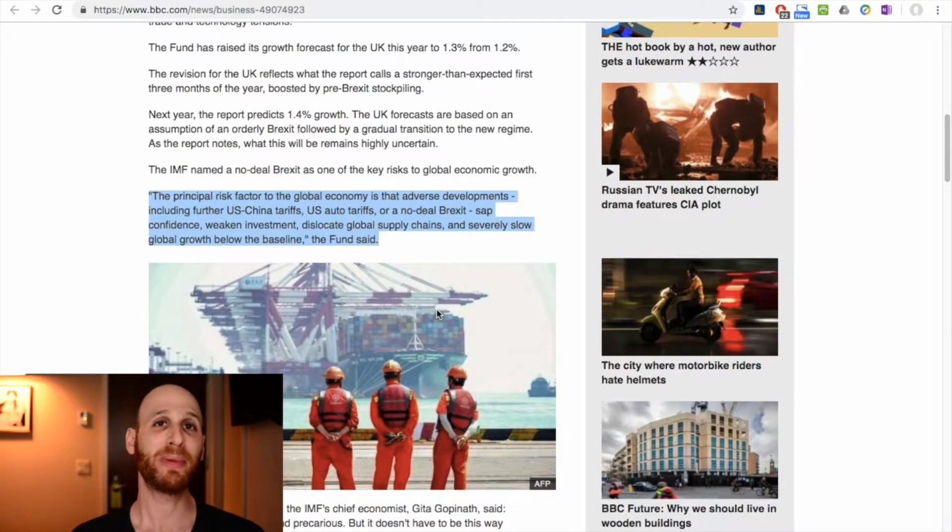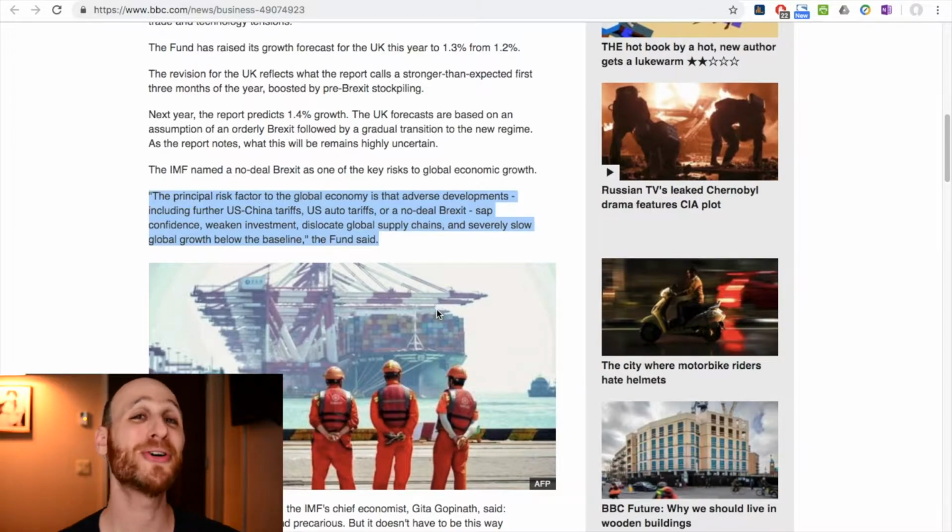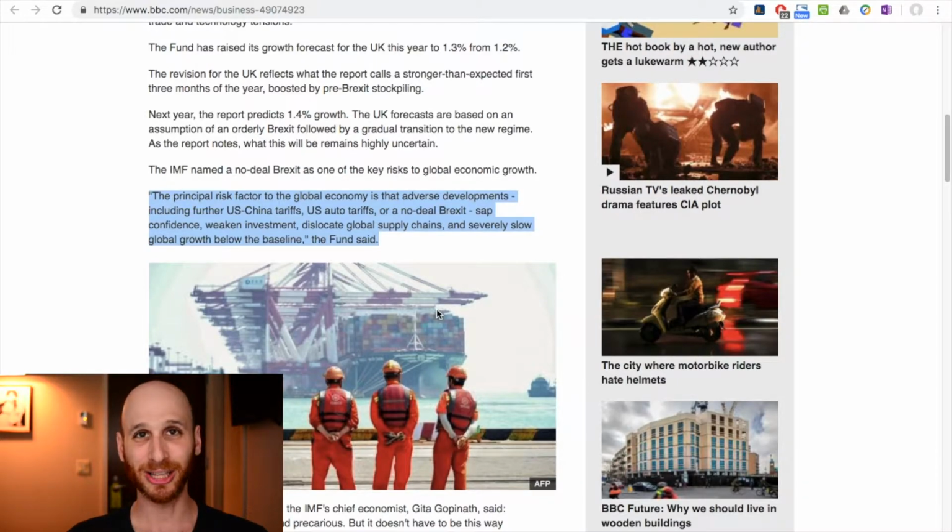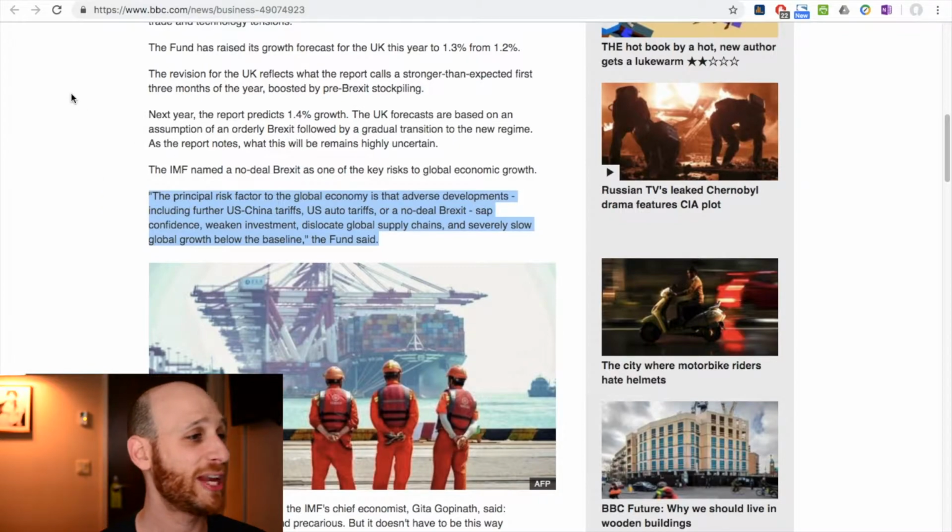The baseline is not the end of a basketball court, but the lowest expected case. I think this is quite interesting, the International Monetary Fund is saying these things could result in slower global growth. So I find that interesting.